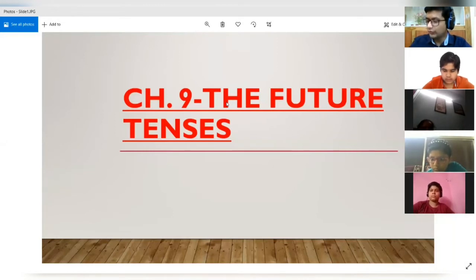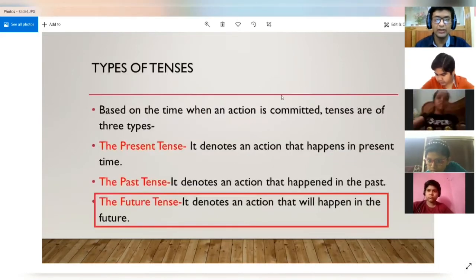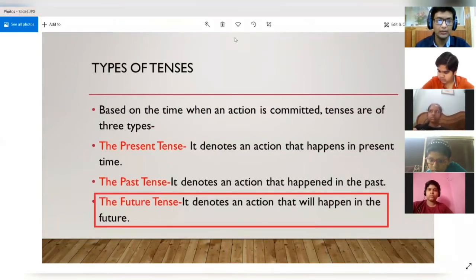Now today we are going to start with the new chapter, the future tense. All right. So now this is the broad classification of tenses. You can see the first is the present tense. We have completed this chapter. The second is the past tense. We have also completed this one.